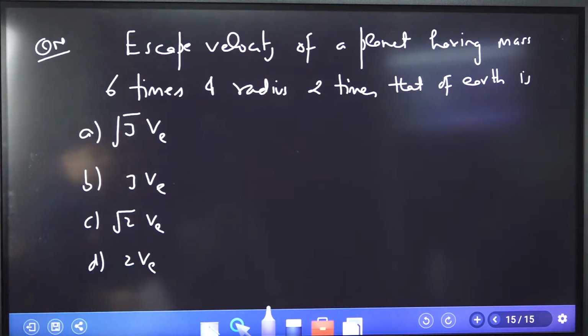That is the question which is given to us. What is the escape velocity as per this?